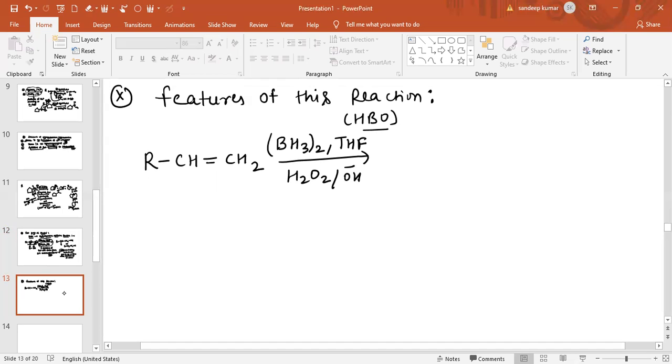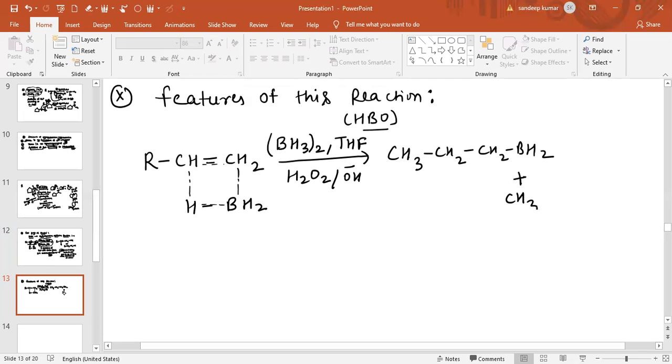So basically this BH3 will be added in this way, HBH2. So this 4-member cyclic transition state is formed. In the first step, one BH3 is added. So when one BH3 is added, it will be like CH3, CH2 and CH2 and BH2. Now again, one more alkene will come. So again in the second step one more alkene will come.